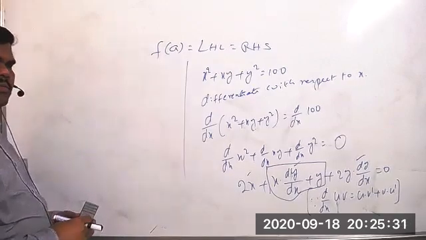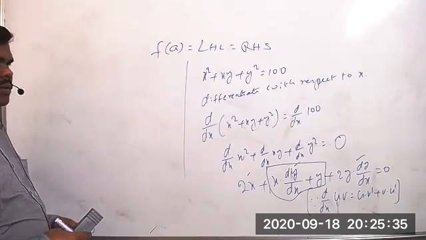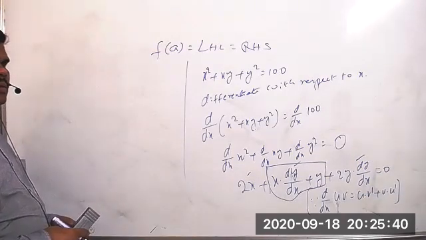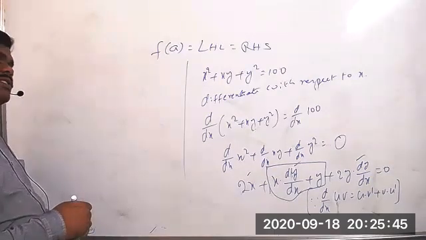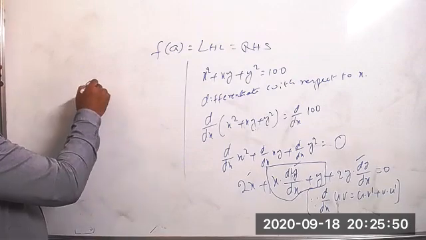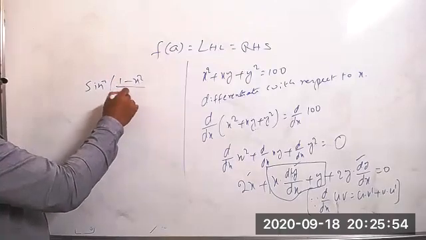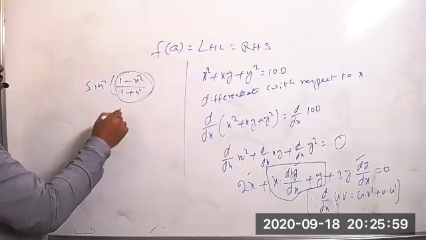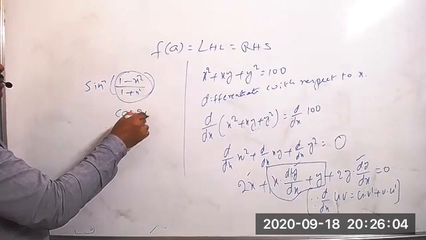First you can simplify, and at last do the differentiation. Sir, x is equal to tan theta? Yes, we have to substitute x equal to tan theta. Then y equals sin inverse of (1 minus x square) by (1 plus x square). If you take x as tan theta, the inner value becomes cos 2 theta. Correct?